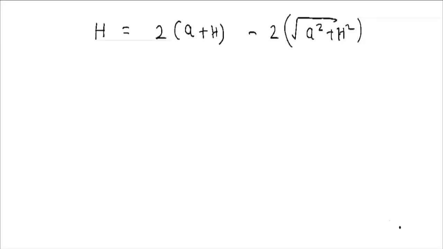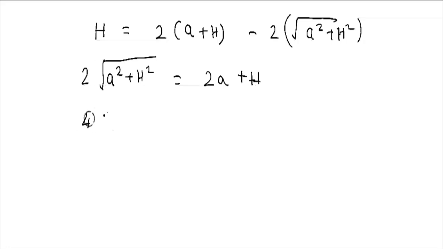Now what we can do, we can take this a plus square root term to be on this side. So it would be 2 times square root of a square plus h square. Okay. Then here it would be 2a, then 2h and then minus h. So it would be plus h, only plus h. Now how to find the value of h? Ultimately we need to find the value of h. So we need to square this term. If we square this, it would be 4 times a square plus h square. Here if you expand, 2a plus h whole square, it would be 4a square plus h square plus 2 into 2, 4ah. So it would be 4ah.